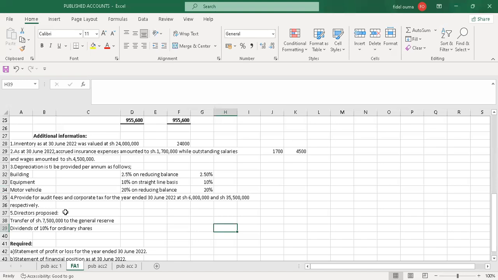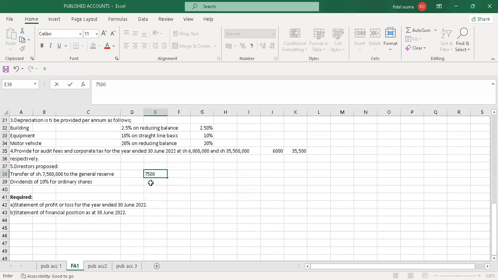Provide for audit fees and corporate tax for the year ended 30th June 2022 at shillings 6 million and shillings 35,500,000 respectively. So I'll start with the audit fee. So I'll put 6,000. Then for corporate tax, I'll put 35,500. Then the directors proposed transfer of shillings 7.5 million to the general reserve. So I just write it here. Then dividends of 10% for ordinary shares. So the dividend will be 10%.